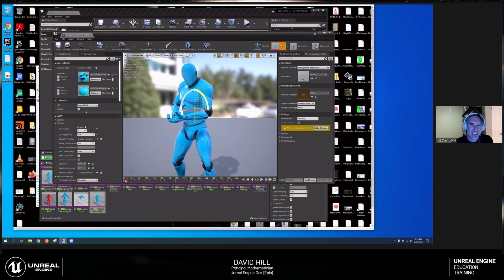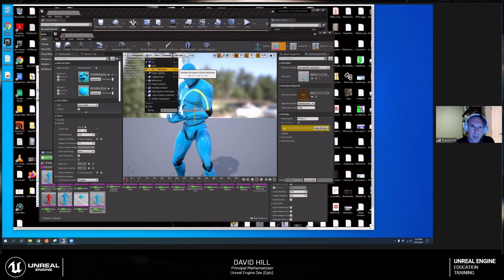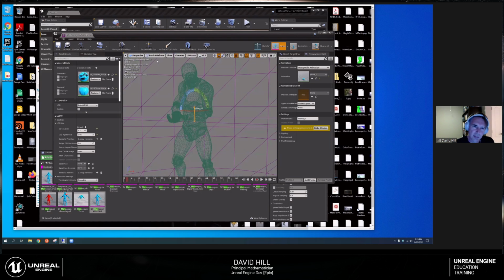So on the screen, up in the upper left-hand corner of the viewport, you'll see it's reporting lots of information about this character. It says the screen size, but the ones I want to draw your attention to are the triangle count and the vertex count. That's how detailed this character is. It represents to some degree how much disk space he takes up, and we can see he's made out of a ton of triangles.